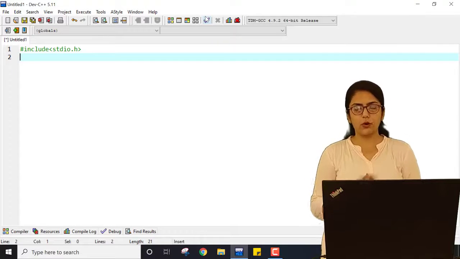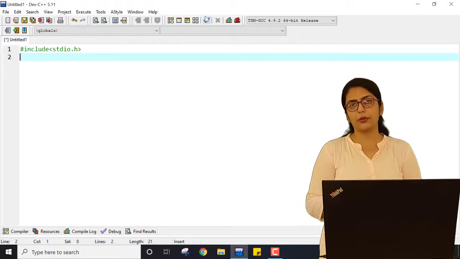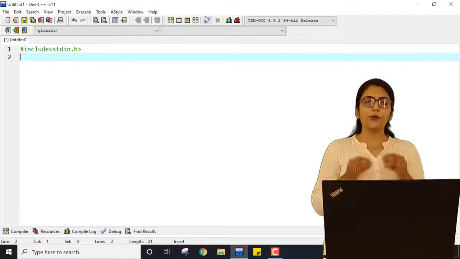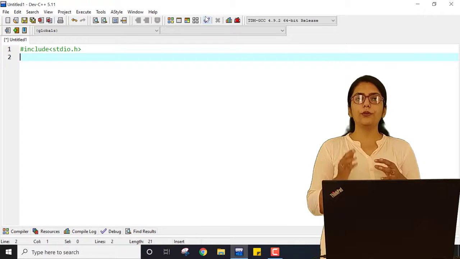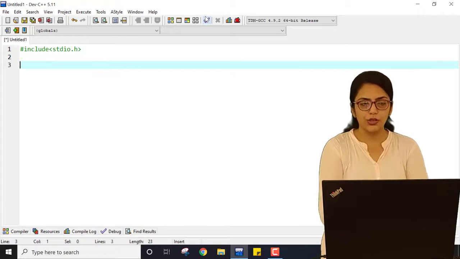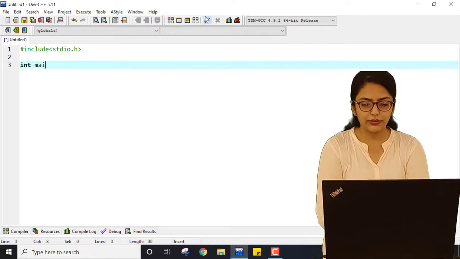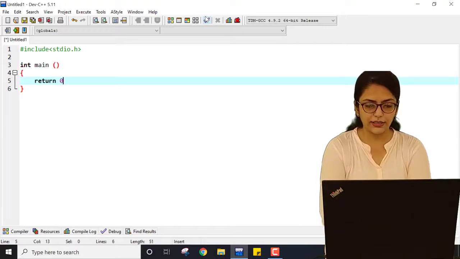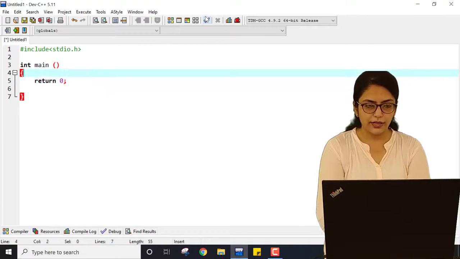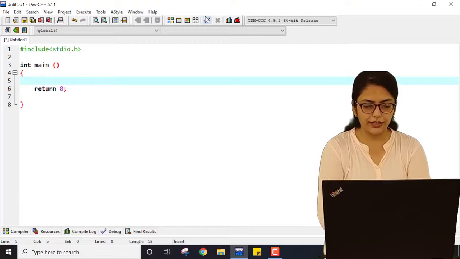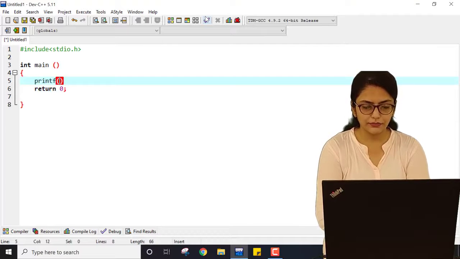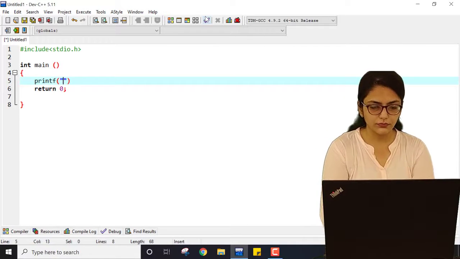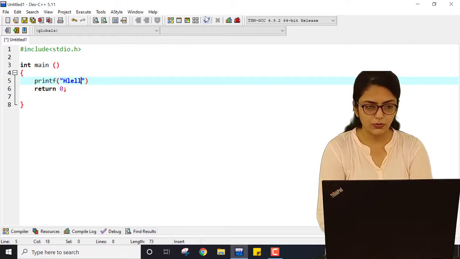What is the program that I need to implement? I want to print hello 5 times. So what will you do? int main, inside that I am writing return 0, and above that I am writing printf hello.